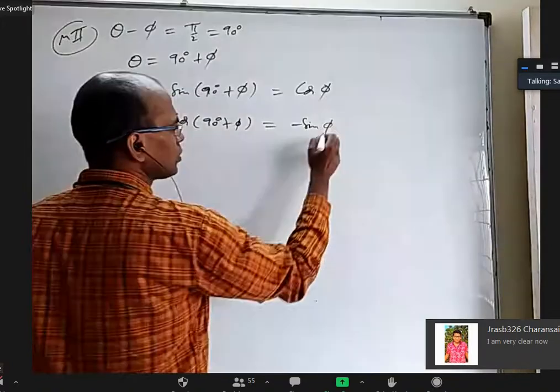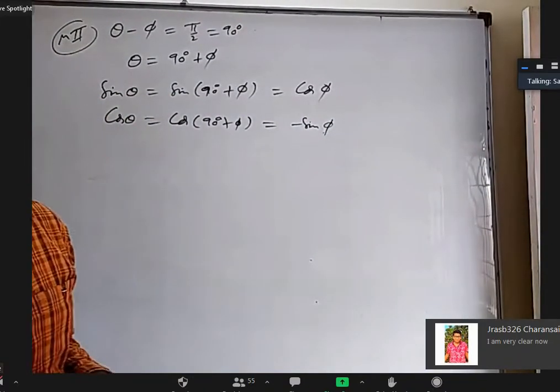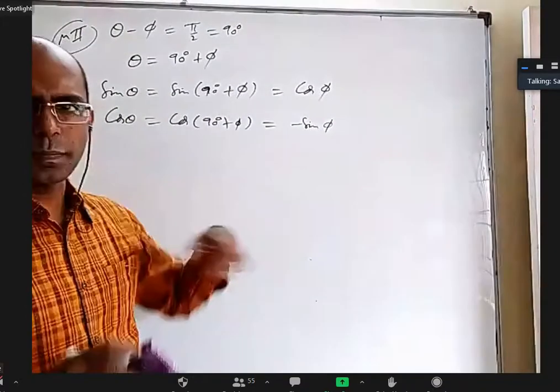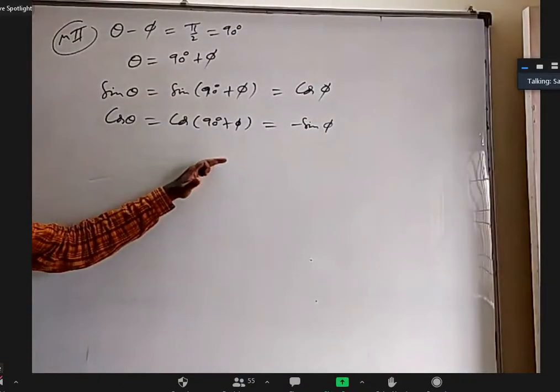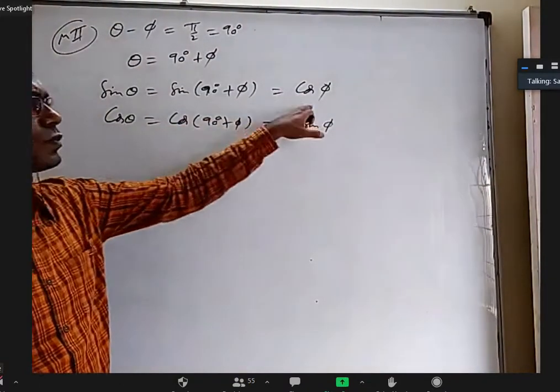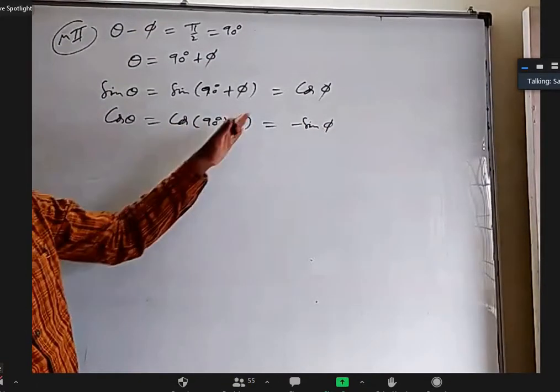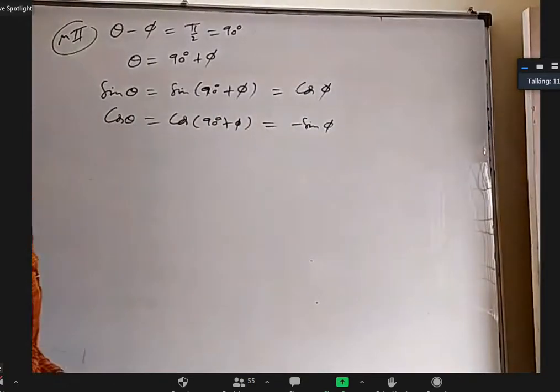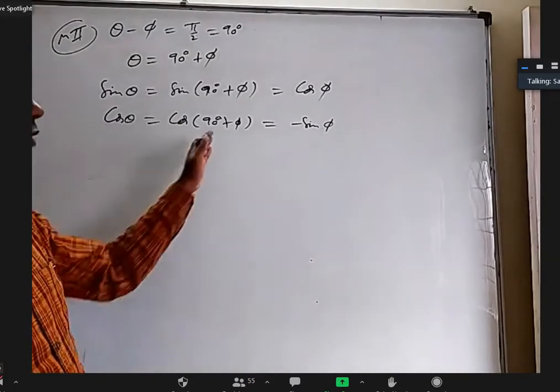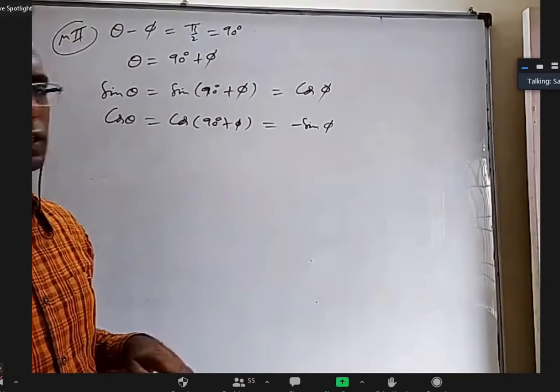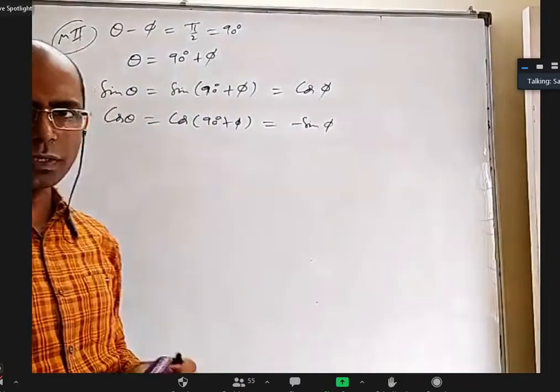Okay. So in the first method, the problem is you have to know that cos A plus B formula. The second method problem is you have to know what is sine 90 plus theta, how it is cos theta, how cos 90 plus theta is minus sine theta. Sir, why the minus sign, sir? Direct sign we can write, no, sir. No, we'll discuss it. That's what in trigonometry we'll discuss, why this minus sign is coming. Is it okay?